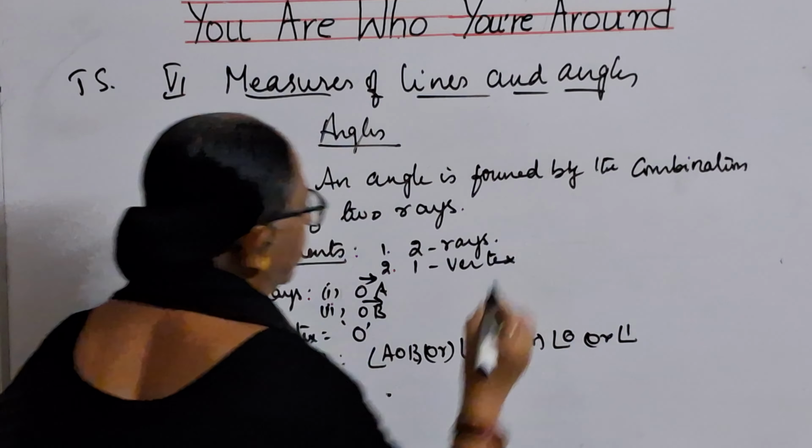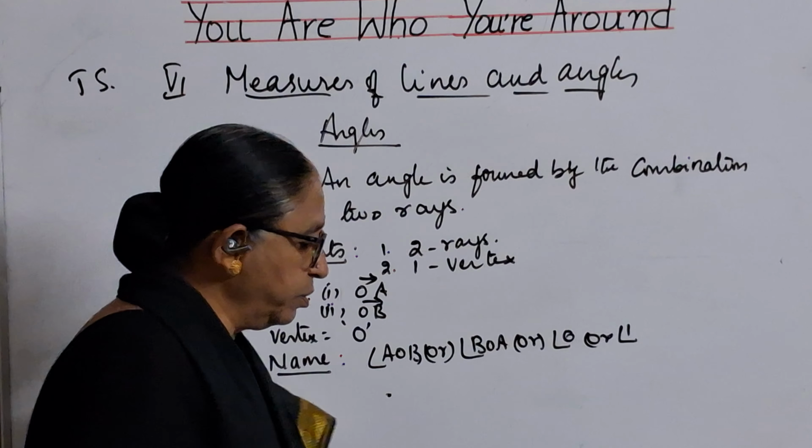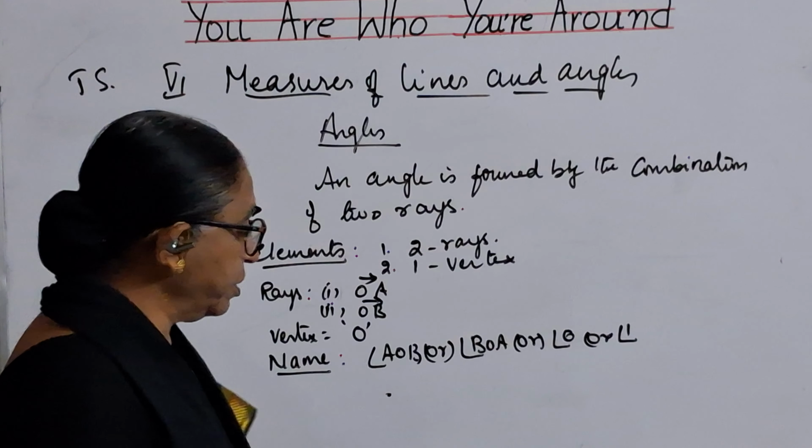So either a number or a letter is used. This is how you can mention the names of the angle.